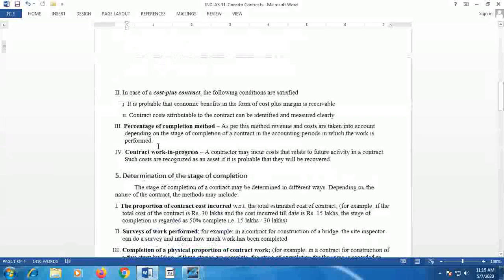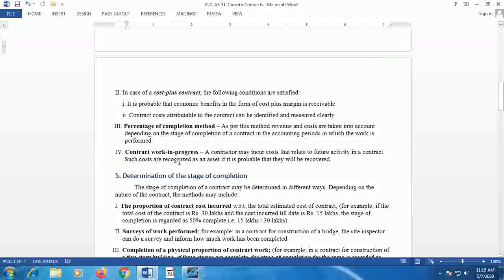Then as to the percentage of completion, as per this method, revenue and costs are taken into account depending on the stage of completion of the contract in the accounting period in which the work is performed. How much progress has been made, there should be a possibility of that estimation.